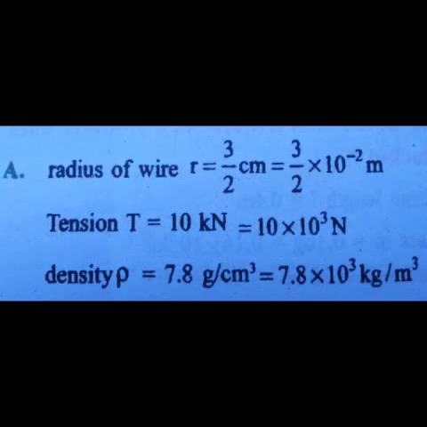Okay, the given data is radius of wire r equal to 3 by 2 centimeter. Convert it into meter, that is 3 by 2 into 10 power minus 2 meter. Next, tension T is 10 kilonewton, that is 10 into 10 cube Newton. Next, density rho is 7.8 gram per centimeter cube. Convert it into kilogram per meter cube, we should multiply by 10 cube. So density is 7.8 into 10 cube kilogram per meter cube.